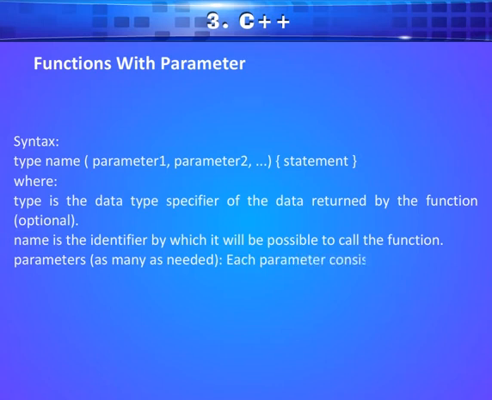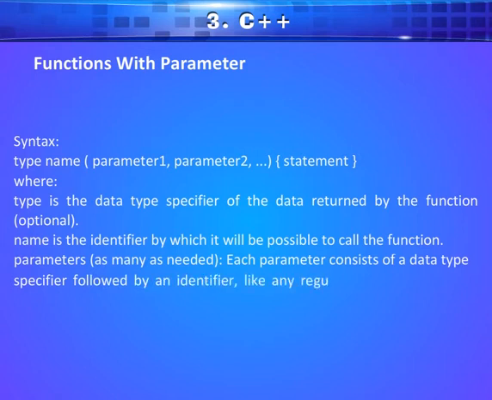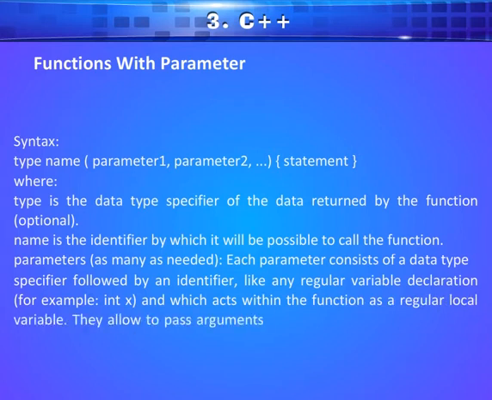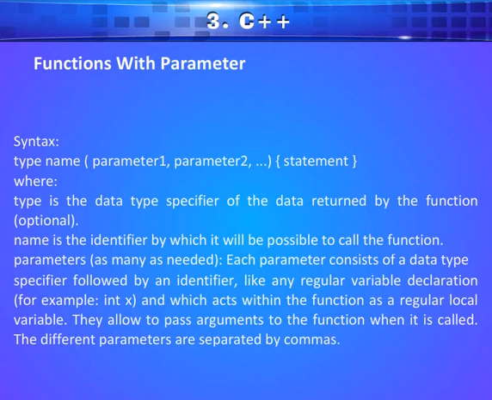Each parameter consists of a data type specifier followed by an identifier, like any regular variable declaration, for example int x, and which acts within the function as a regular local variable. They allow us to pass arguments to the function when it is called. The different parameters are separated by commas.